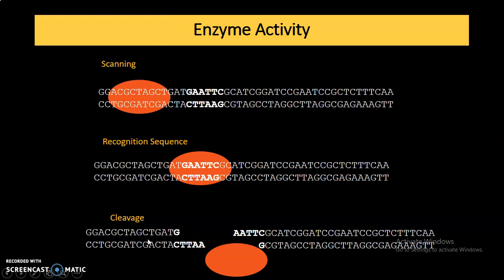Next is the enzymatic activity. These restriction enzymes first scan for their recognition sequence. The sequence which is shown in bold is the recognition sequence of a particular restriction enzyme. Then when they bind here or encounter the recognition sequence, within this sequence, these enzymes cleave the DNA molecule. Here you can see this particular DNA is fragmented using the restriction enzymes.